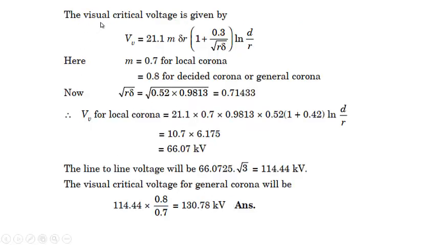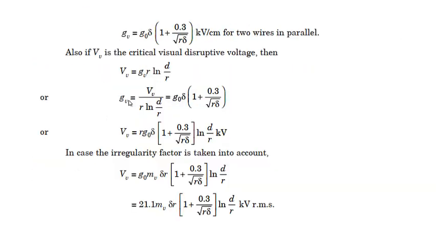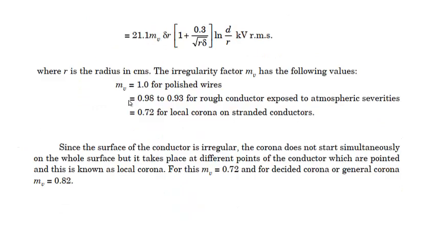Now the critical visual disruptive voltage is 21.1 m delta r into 1 plus 0.3 over root of delta r, ln of d by r. m is equal to 0.7 for local corona, and m is equal to 0.8 for general corona. Calculating the square root of r into delta, it comes out to be 0.52 into 0.9813. Here I forgot to mention that r is the radius and it should be in centimeters.